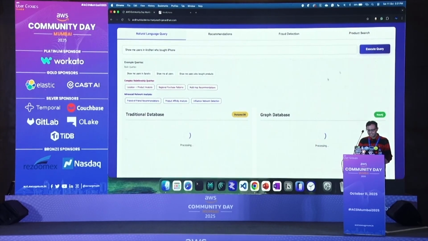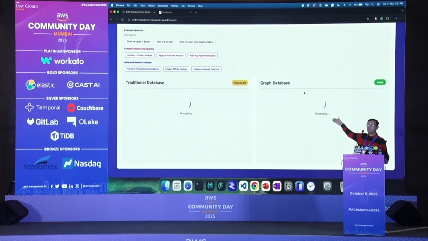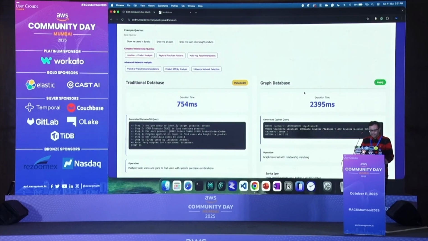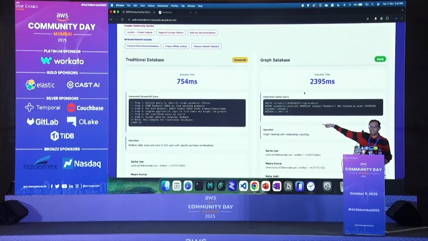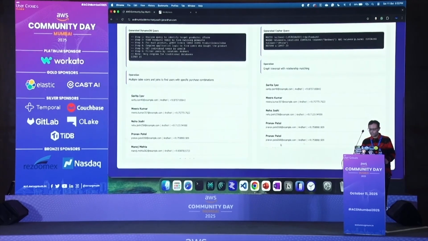Now observe the query, how many steps he has to take for both cases. See the steps it has to take on the left hand side. It has to take almost the same thing that he did. Six steps I have to take, filter, very complex. And on the right side you can see just a match statement, a single line of match, and I should be able to get it. Almost similar answer. This is also not a problem.